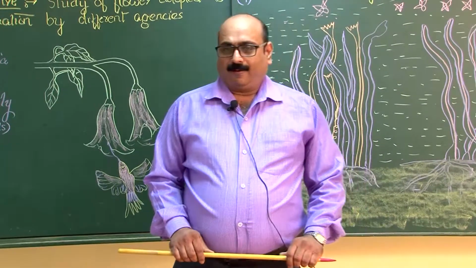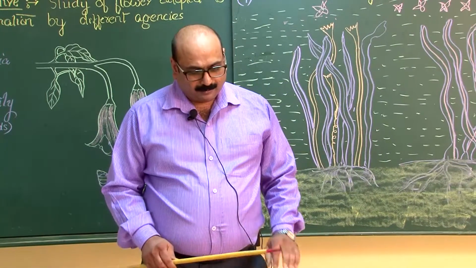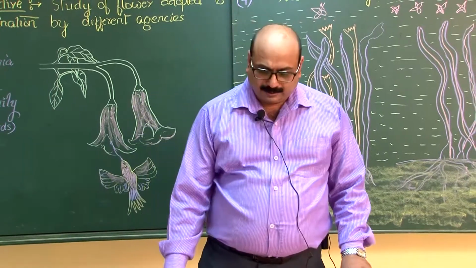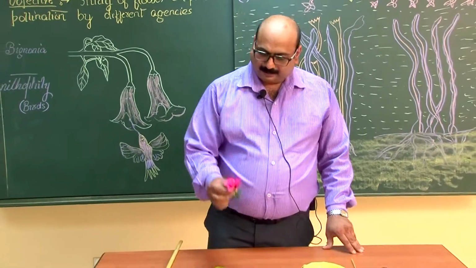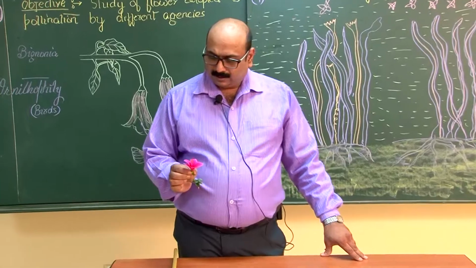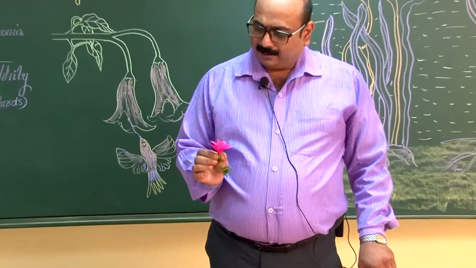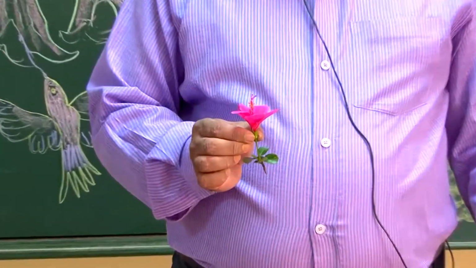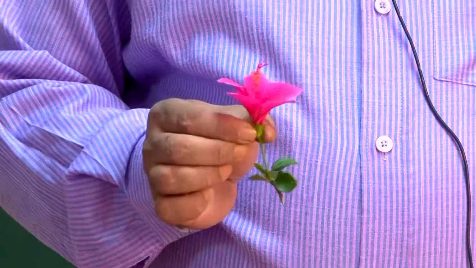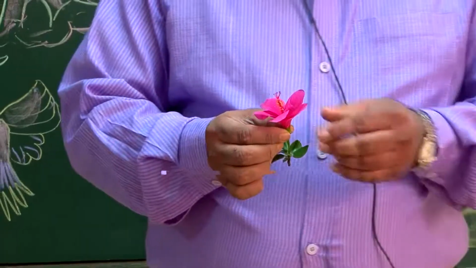So, we will now discuss the agents of pollination. Students, this is China rose. Many flowers are pollinated by insects. The flowering plants and flowers pollinated by insects is called entomophily.